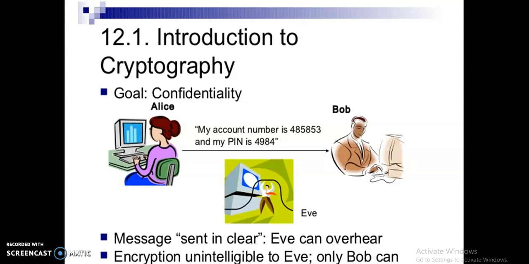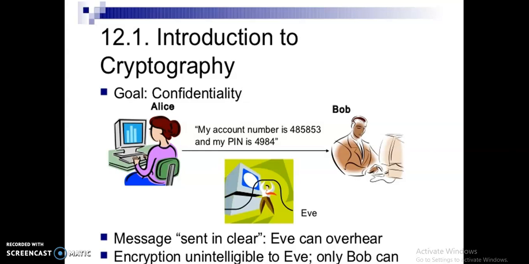So the sender sends the message in an encrypted format with a private key to Bob. The private key is shared by both the sender and the receiver. Here, the third party is called the eavesdropper. The work of the eavesdropper is to steal and hear the information travelling in the channel. This is called cryptography.